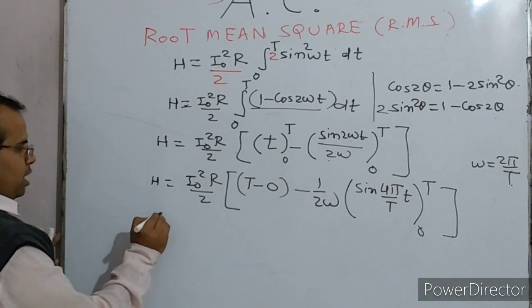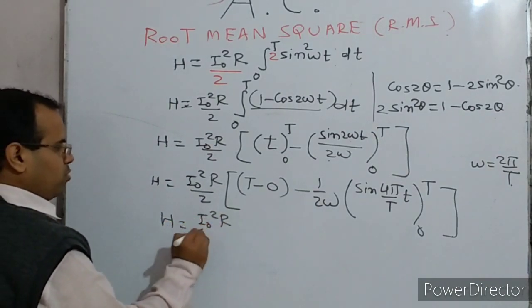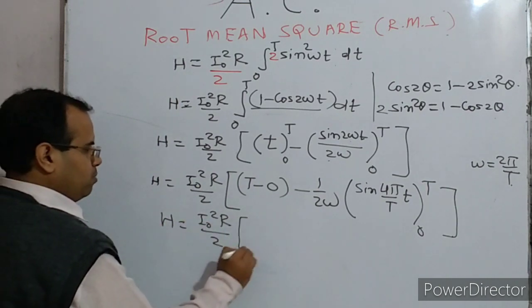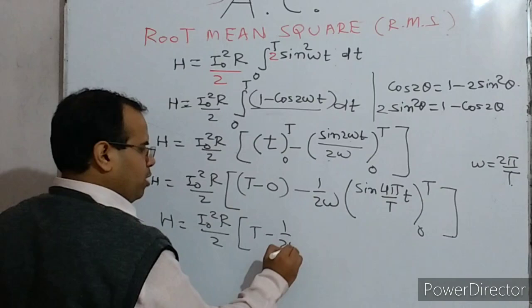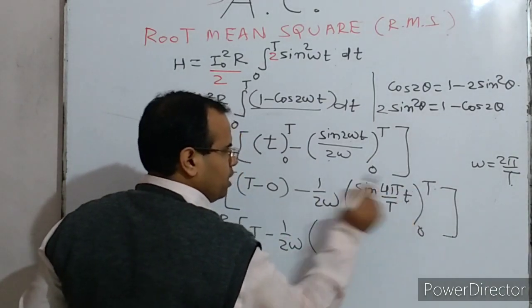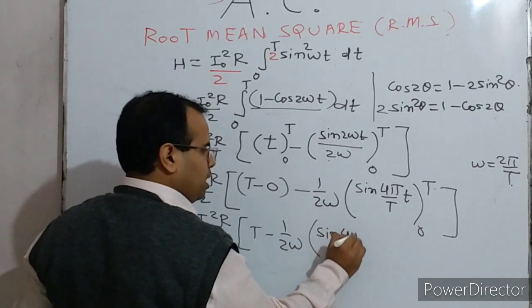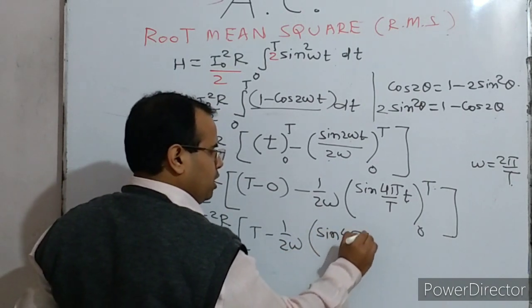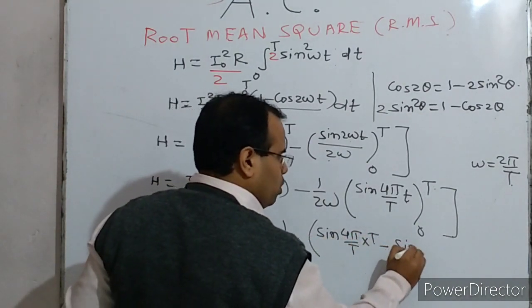Now H is equal to I naught square R by 2 multiplied by t minus 0, which is t only, minus 1 upon 2 omega, and for the upper limit in place of small t we write capital T, so that gives sine 4 pi by capital T multiplied by capital T, minus sine 0.